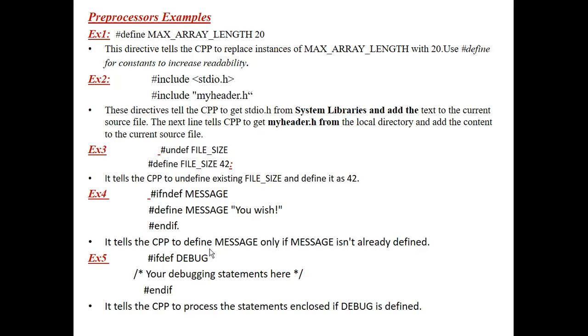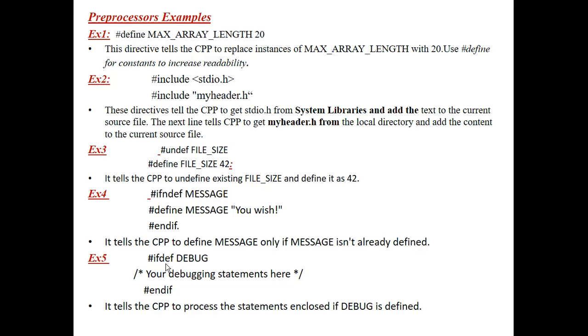Next example. Here #ifdef. That means if I am defining DEBUG, that means debugging, your debug statements are enabled here. #ifdef and #endif: #ifdef tells the CPP to process the enclosed statements if DEBUG is defined.